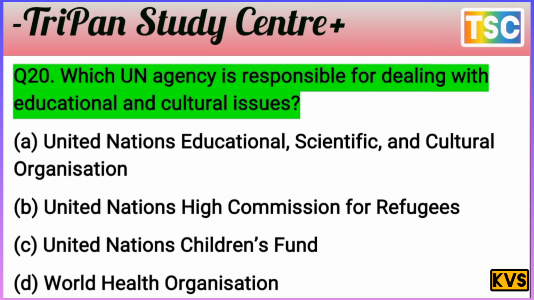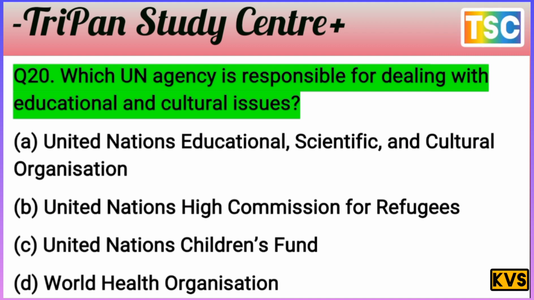You must have a thought of your answer. Let's see what is the answer for this question here. Education and culture issue. It means the World Health Organization is nothing here, it is totally incorrect. The United Nations Children's Fund is not discussing children here because it is only an education and culture issue. The United Nations High Commissioner for Refugees is totally wrong.